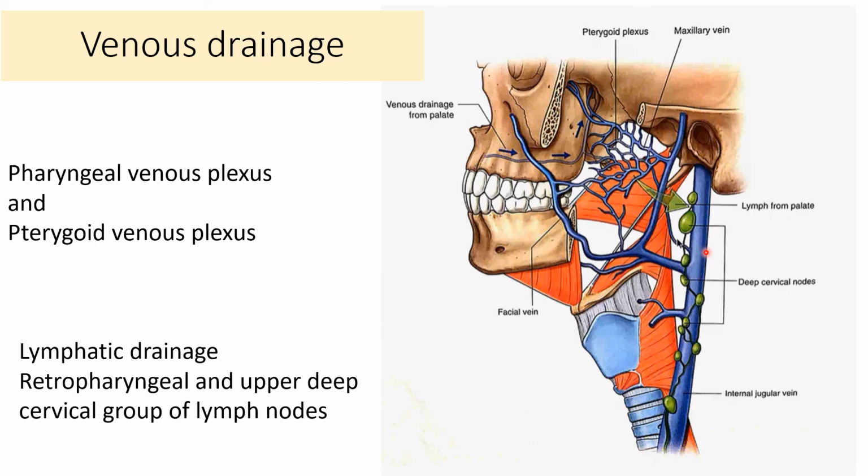About the lymphatic drainage, the lymphatics from the palate, ultimately they are going to drain into the retropharyngeal group of lymph nodes and then into the upper deep cervical group of lymph nodes, the chain which is present along the internal jugular vein. So that's the lymphatic drainage of soft palate.